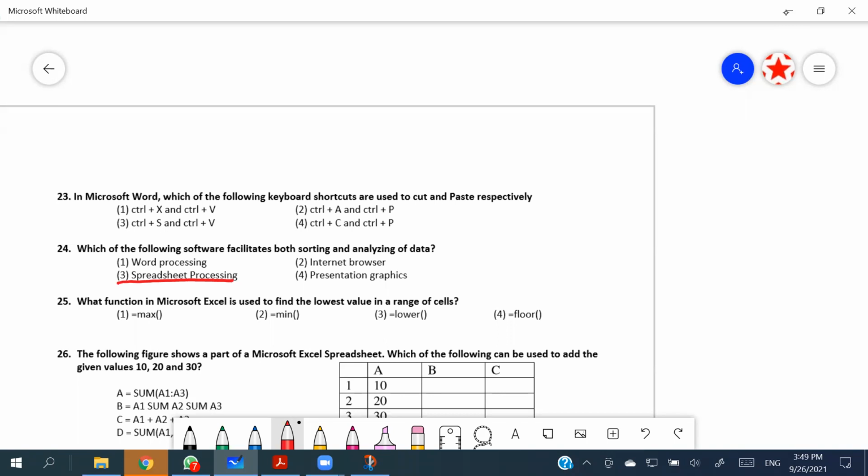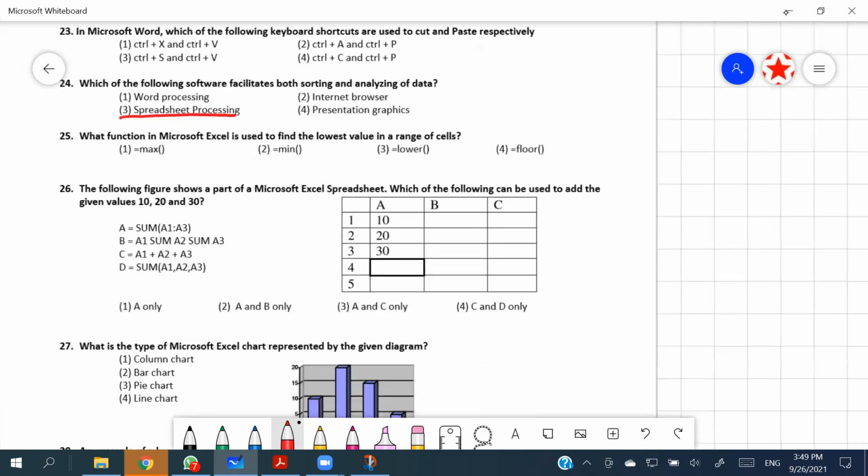Much better answer. In the very first papers, there can be different kinds of terms that they are using, right? But when it comes to you, it definitely says spreadsheet software, right? Like Excel, right? So 24th, it's a concrete answer, which is spreadsheet, the third one.